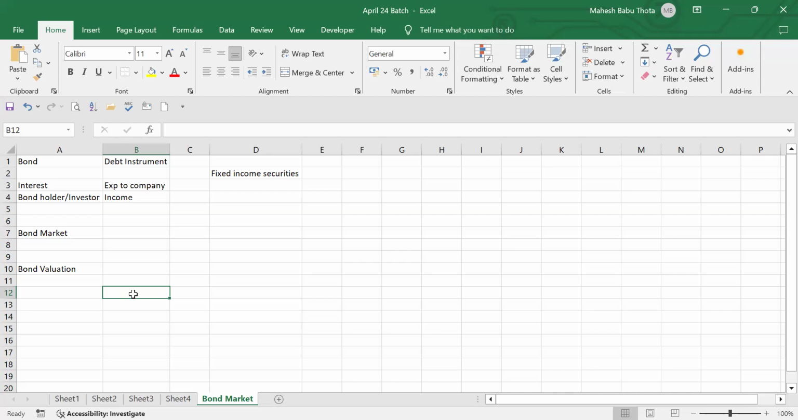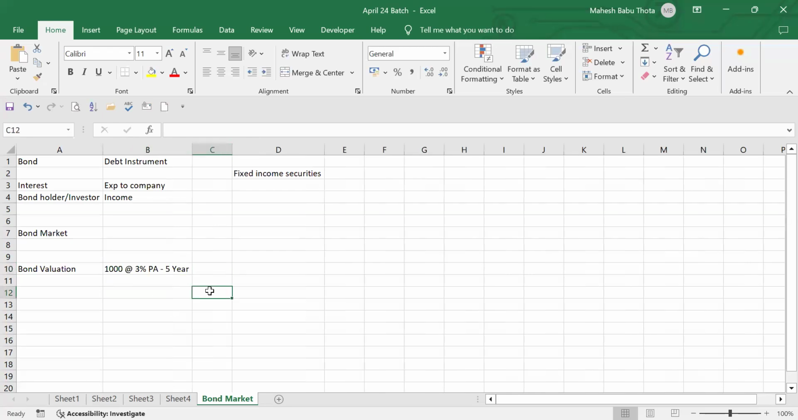We are talking about bond valuation. Why do we have to consider this bond valuation? Suppose there is a bond value of, let's say, 1,000 rupees, and there is an interest element of 3% per annum. It is issued for 5 years. So after 5 years, how much will you get? Can anyone tell me?